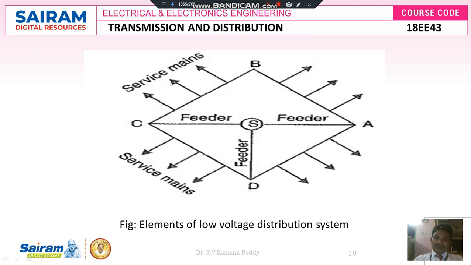Service mains is nothing but the connection where we give power directly to the home from the distributor, but there is no case where we directly tap that connection from the distribution station. So power always transfers from the distribution station to the distribution system via feeders like SC, SD, SA. Again from feeders it is given to the distributors like AB, BC, CD and DA. Again from the distributors it is given to each and every load via service mains.